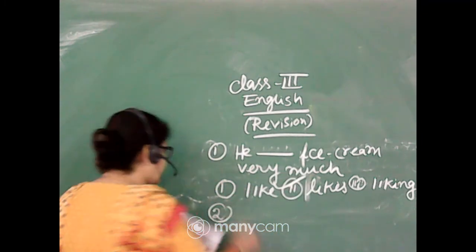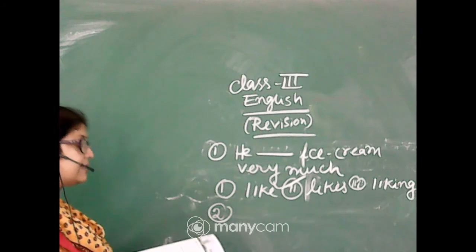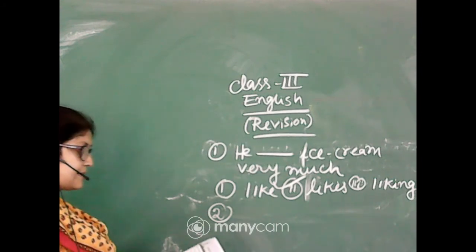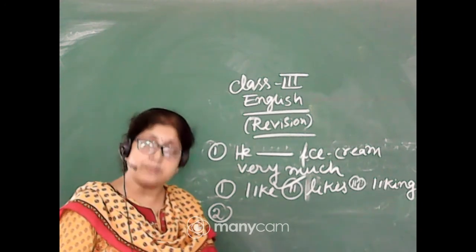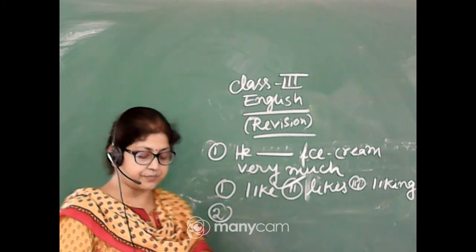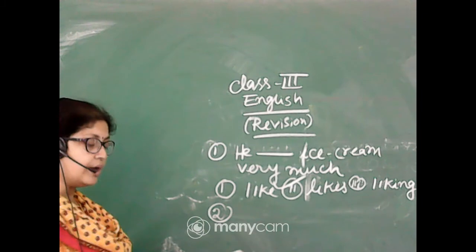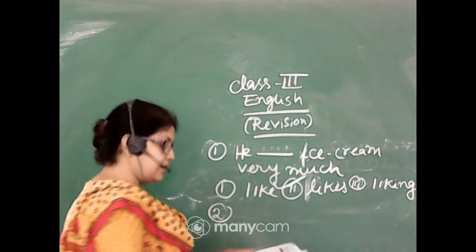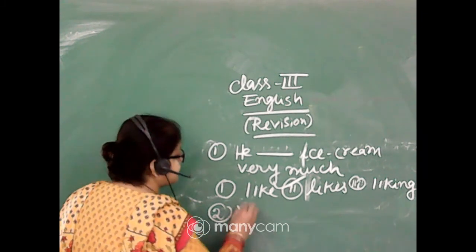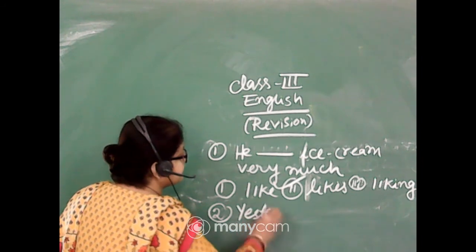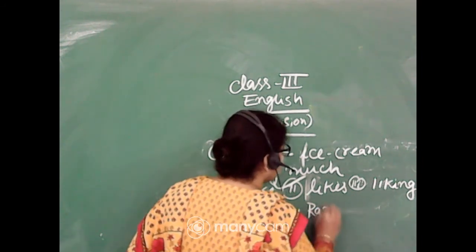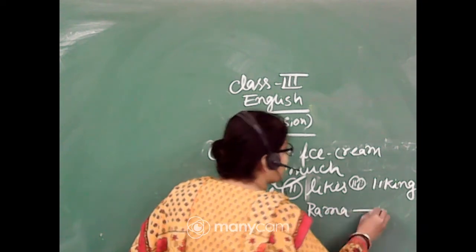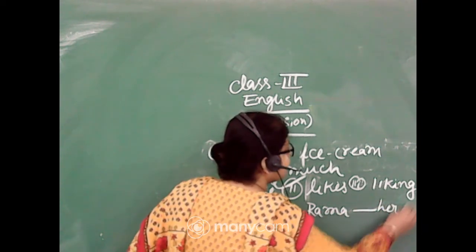Number 2, if I am telling the simple past tense. Past tense, obviously again some past time will be mentioned there. So you have already read, yesterday Roma dash her friend.